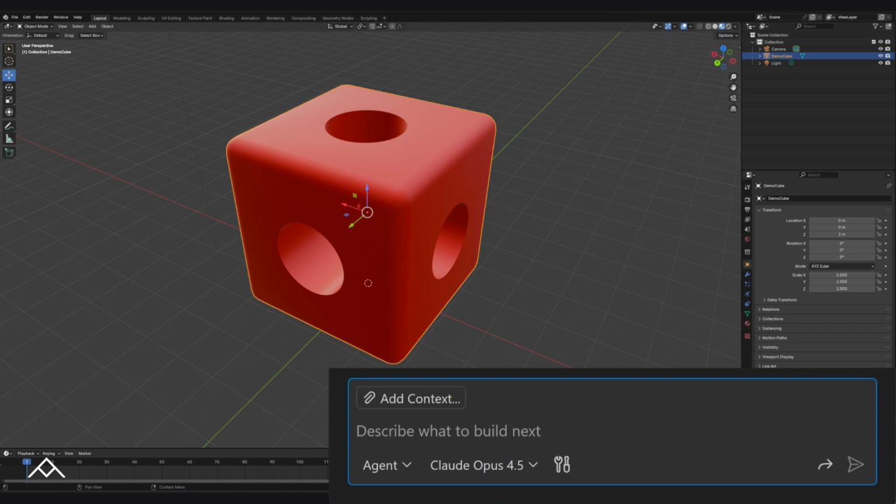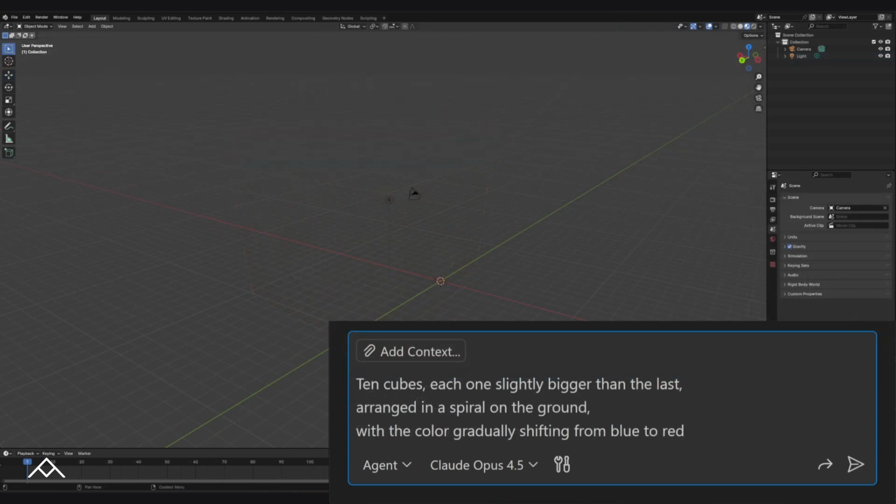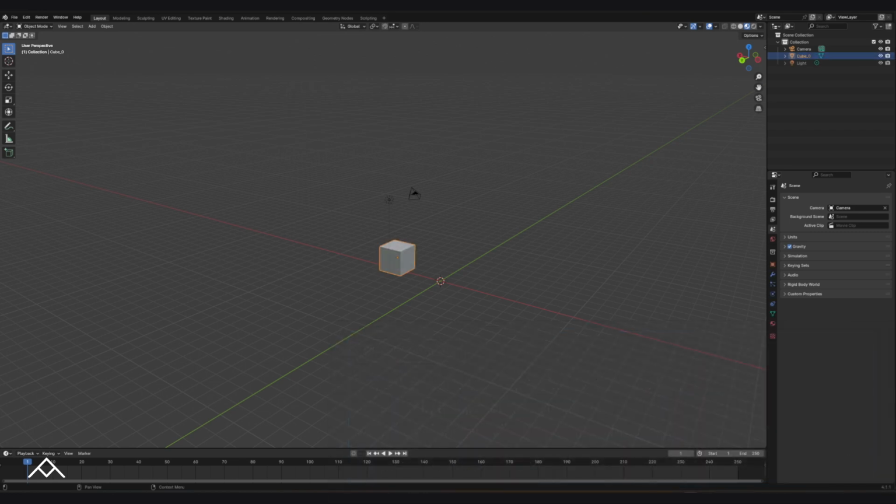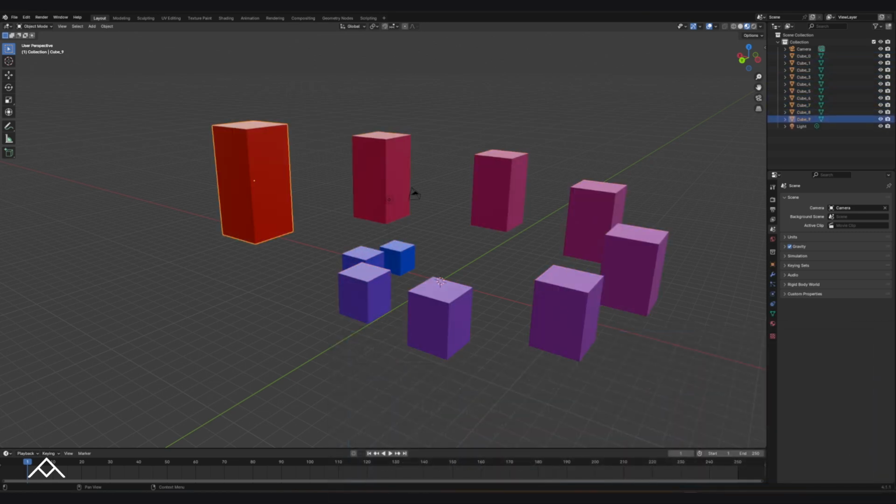Let's move beyond steps. 10 cubes, each one slightly bigger than the last, arranged in a spiral on the ground, with the color gradually shifting from blue to red. The interaction doesn't change, even as the structure becomes more complex.